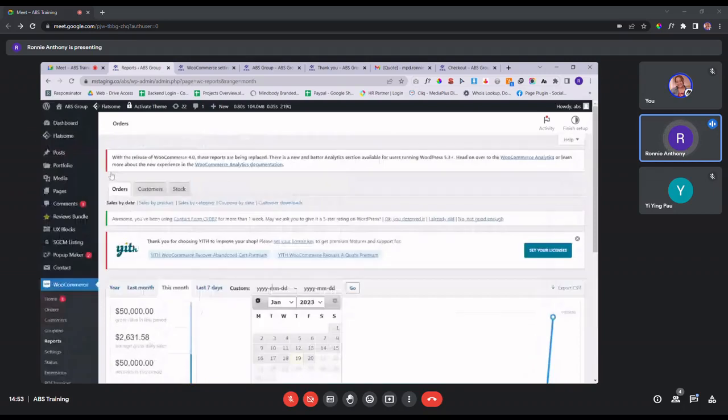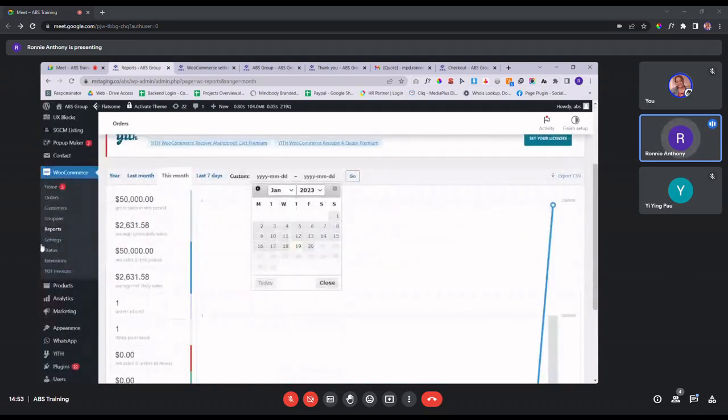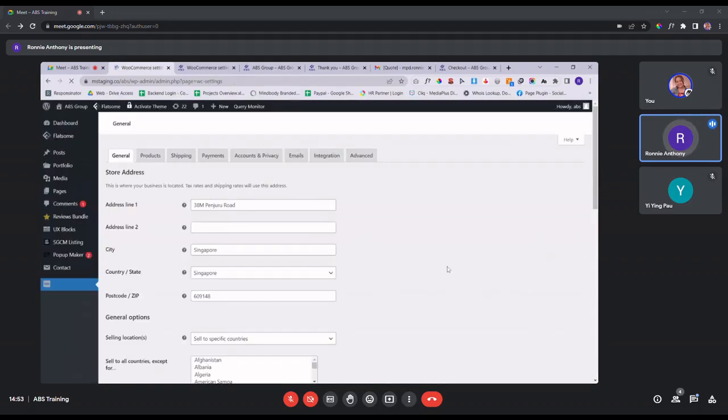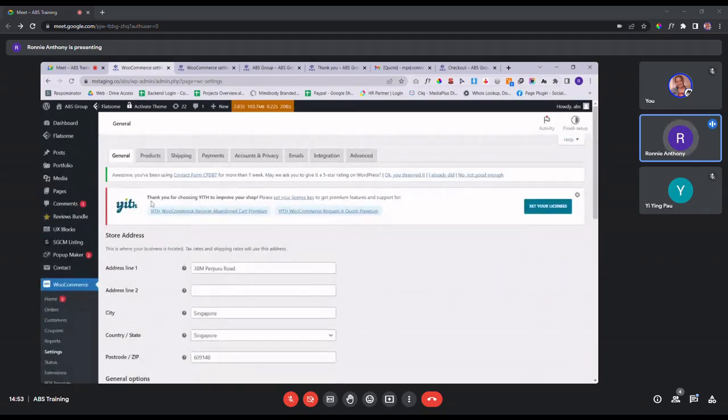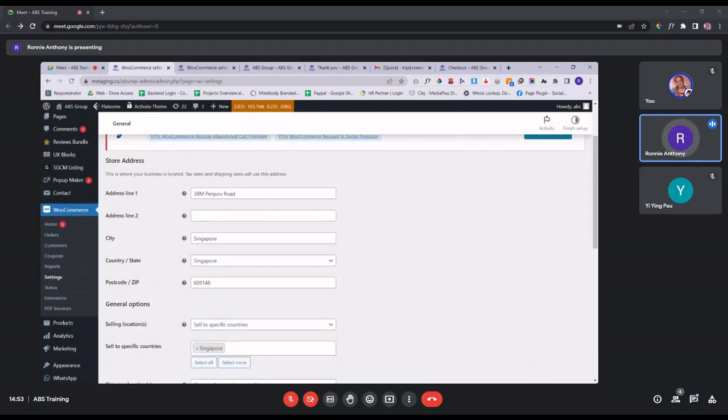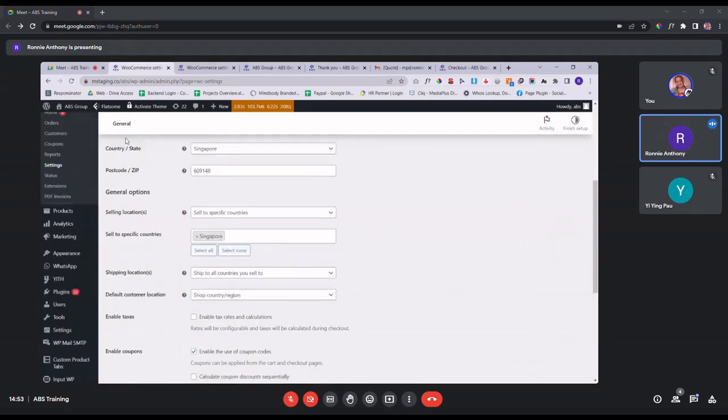So that's for report. And then next is setting. For setting, this is where you can update your business information. Let's say you move to a new location in the future, so you can update the information in this field right here. You can also